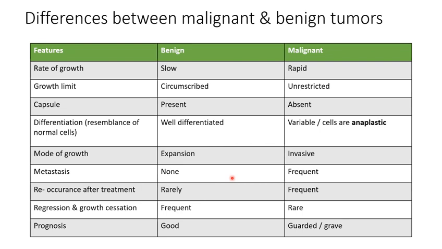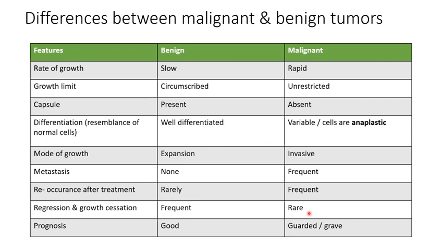Recurrence after treatment. You will find rare cases where benign tumors recur. But after treatment of malignant tumors, recurrence is very frequent. Regression and growth cessation. Benign tumors can regress and their growth can cease. For the malignant, it is very rare to regress.